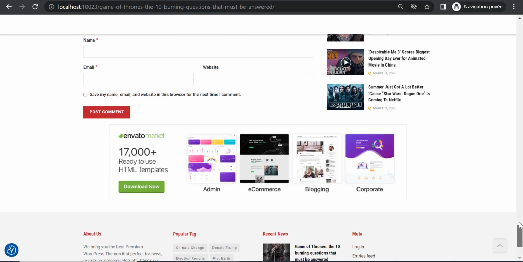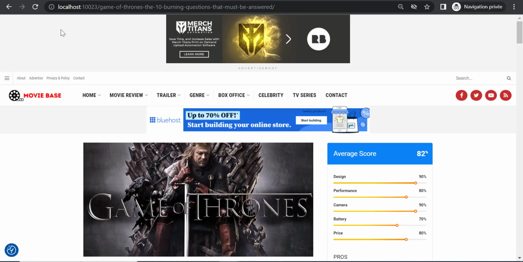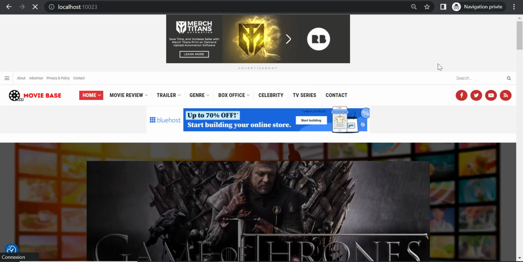But if I keep scrolling down over here, normally I should be able to see the subscribe form. But let me just go back to home. So any time I want to go back to the home page, I can click on the logo over here and I'll go back to the home page. It's as easy as that. So I'm going to click on Movie Base.